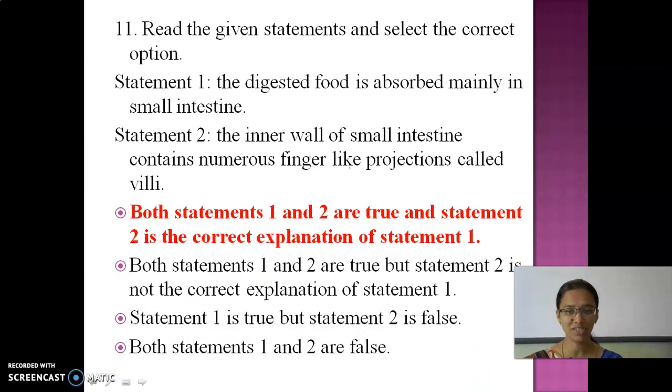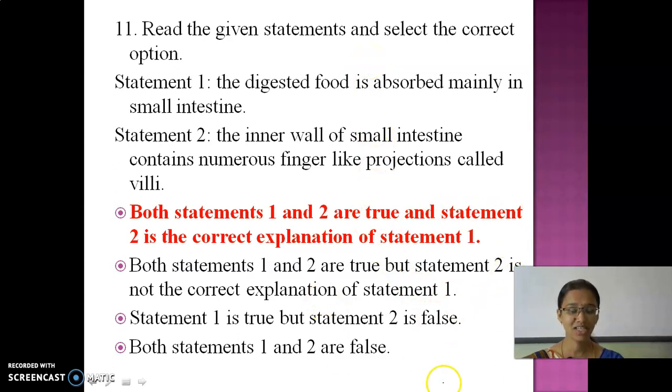Now look at your options. Both statements 1 and 2 are true. Yes, statement 2 is the correct explanation. So where is the food absorbed? The food is absorbed in the small intestine only, by villi. So statement 2 is the correct explanation of statement 1.